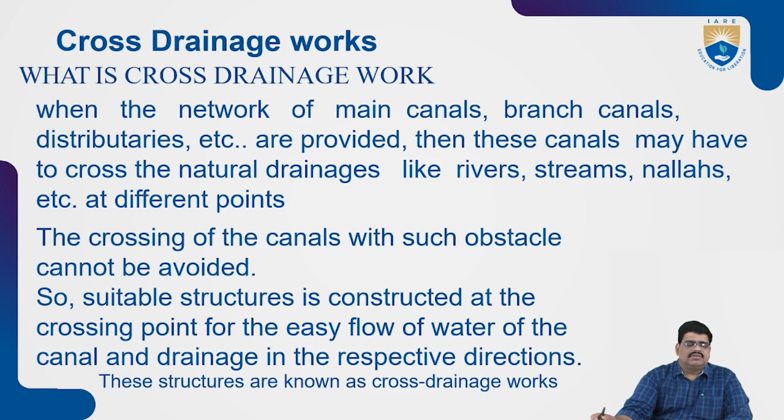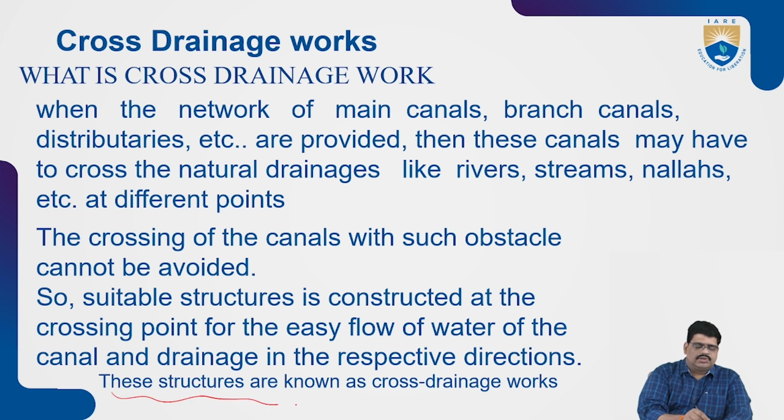That is cross drainage works. Such an obstacle cannot be avoided, so suitable structures are constructed at the crossing point for easy flow of the canal water and the drainage in their respective directions. These structures are known as cross drainage works.